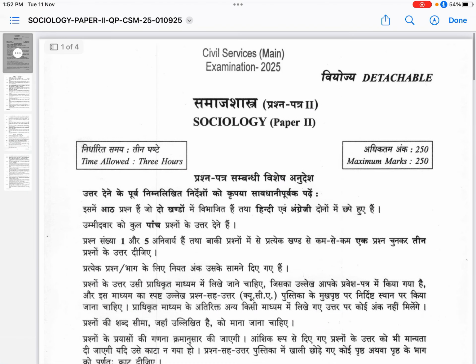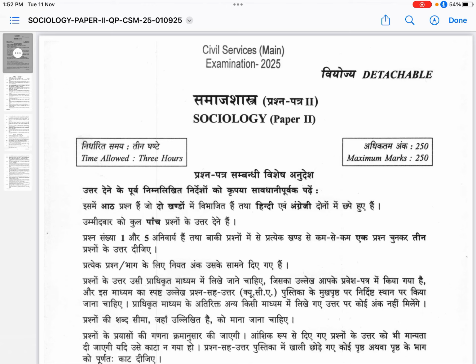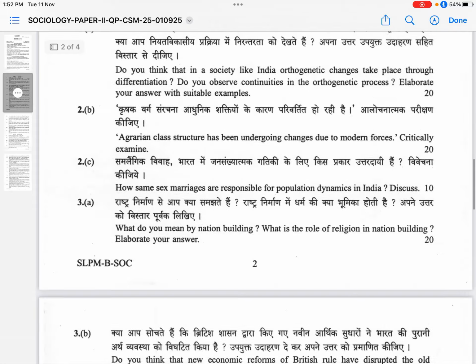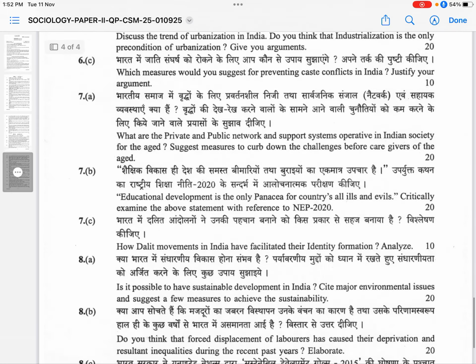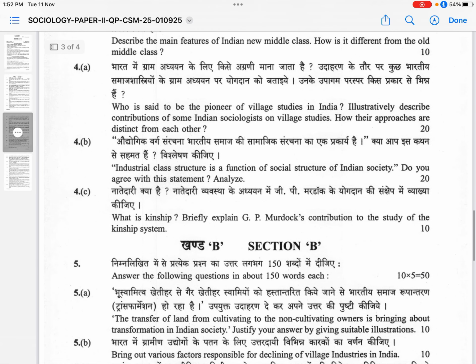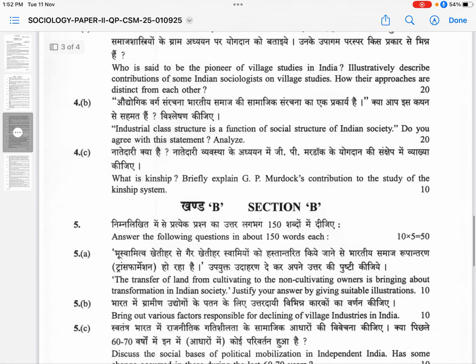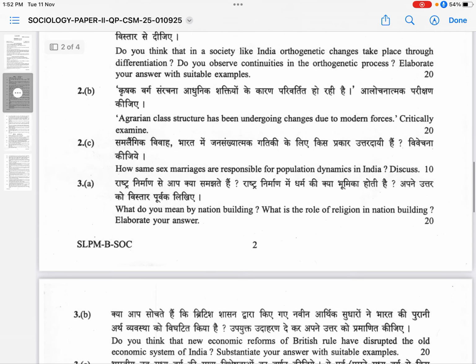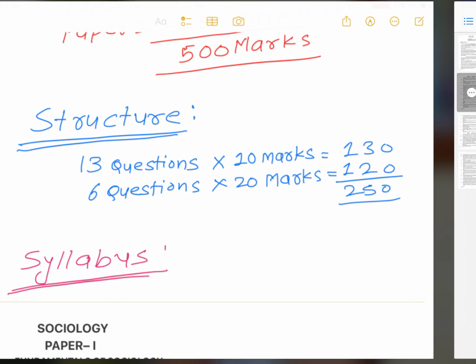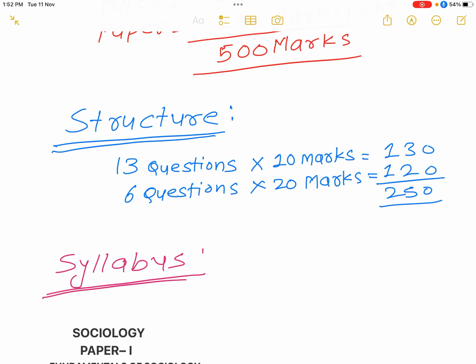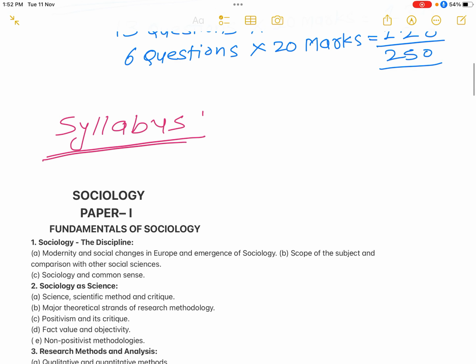So this is this year's Civil Services Mains 2025 Sociology Paper 2. It has 8 questions, and the first and fifth questions are compulsory, and out of the remaining 4 we have to write 3 questions. So in total we have to write 19 questions for 250 marks in 3 hours. Now we have to discuss the syllabus.